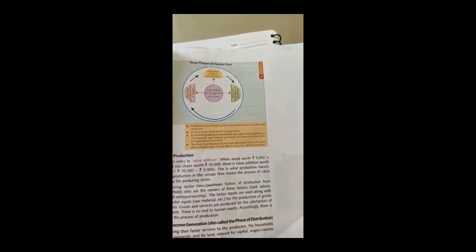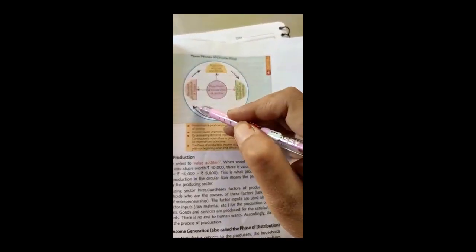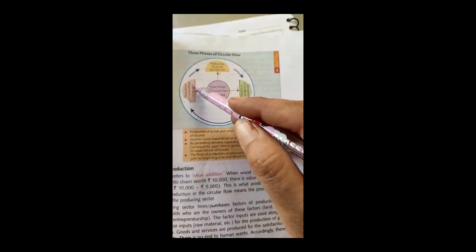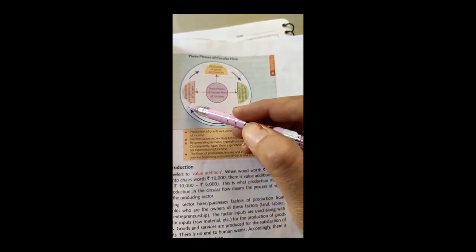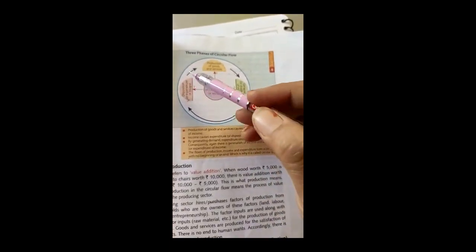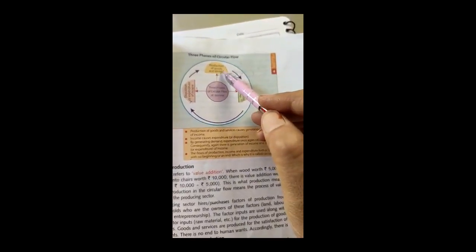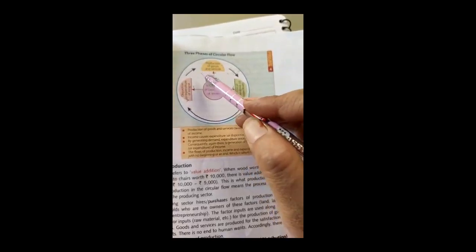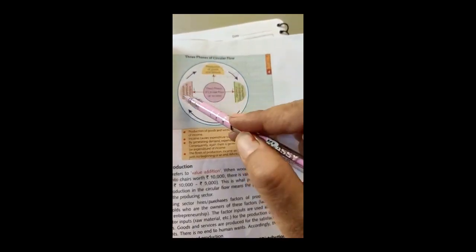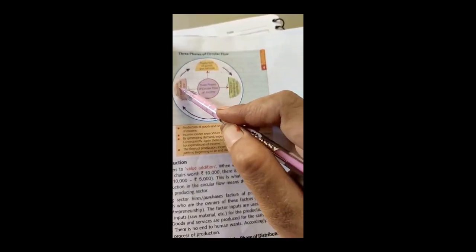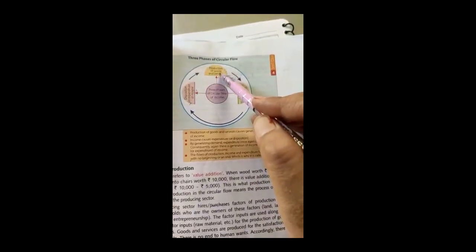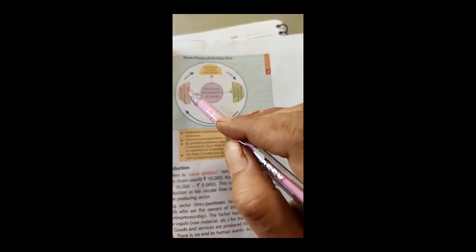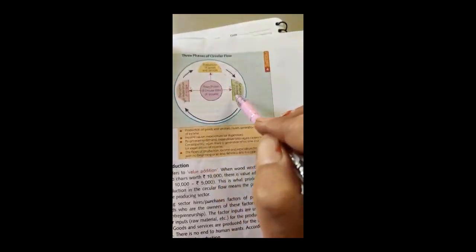Okay, when consumers need the goods to satisfy their wants, then they need to spend the money. When they spend the money, they buy goods, it means demand is automatically created. When producers come to know that there is a demand for the goods and services, they are ready to produce the goods. Okay, so again this third phase chases the first phase, the production phase. Okay, so we can call it a never ending process. Three dots continuously chasing each other.